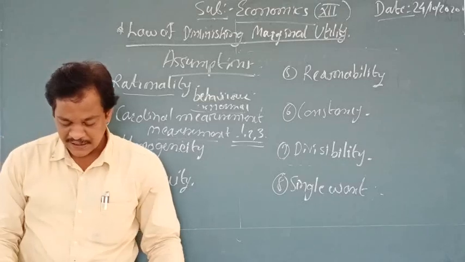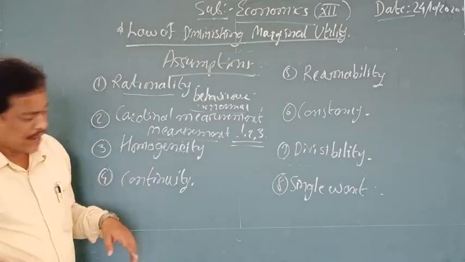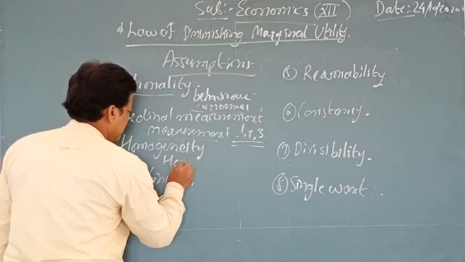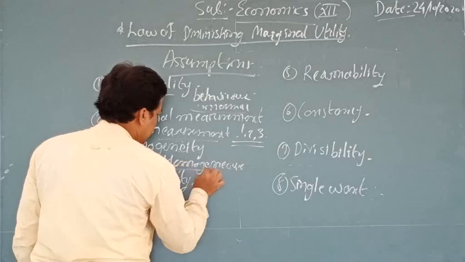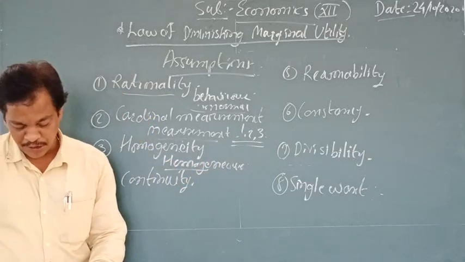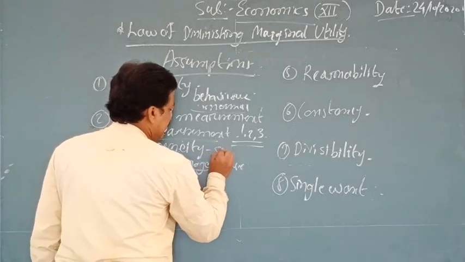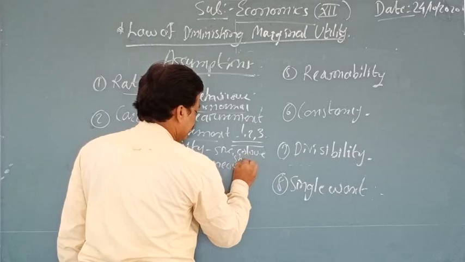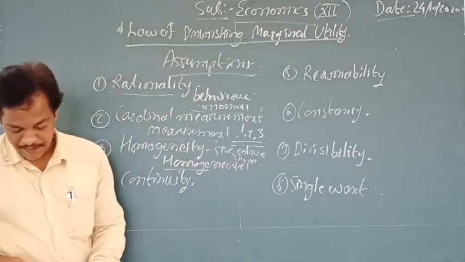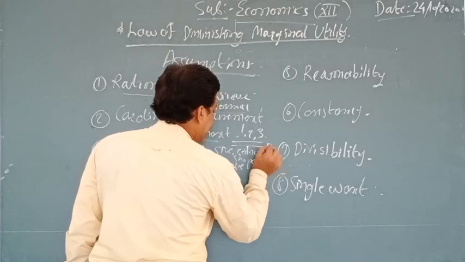Point number 3, homogeneity. All the units of the commodity are homogeneous. Homogeneous nature is very important. Size, shape, color, and taste should be the same.